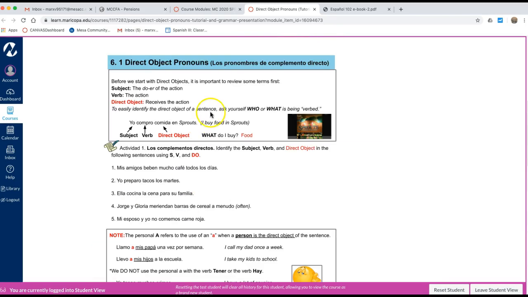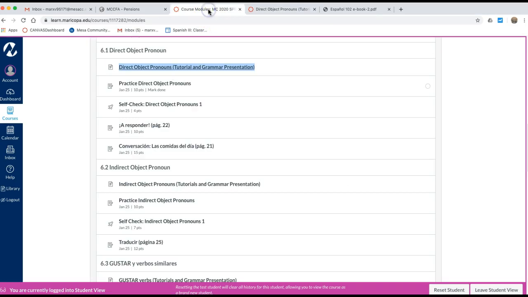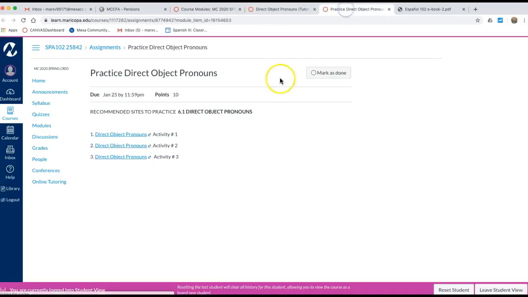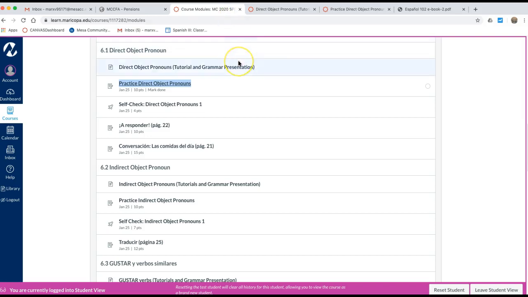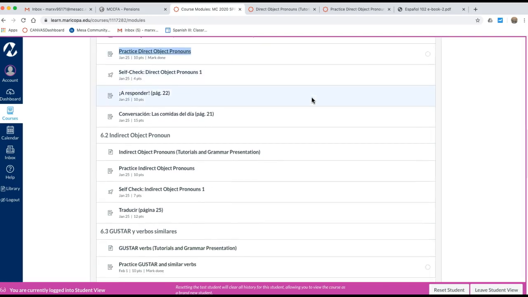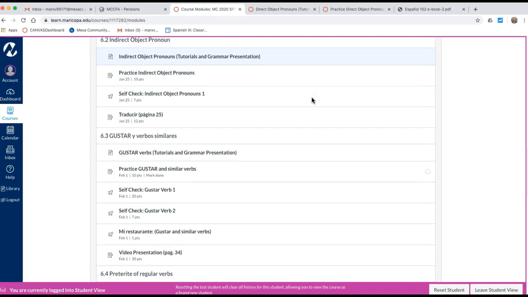I highly recommend you do that before you do the practice. Again, the same thing as the vocabulario. These are OER practice. You just practice as many times as you like, right? You don't have to submit anything, and that will make you ready and give you the confidence to start doing the assignments, which will be graded by me, using the direct object pronouns. And we do that with the rest of the chapter.